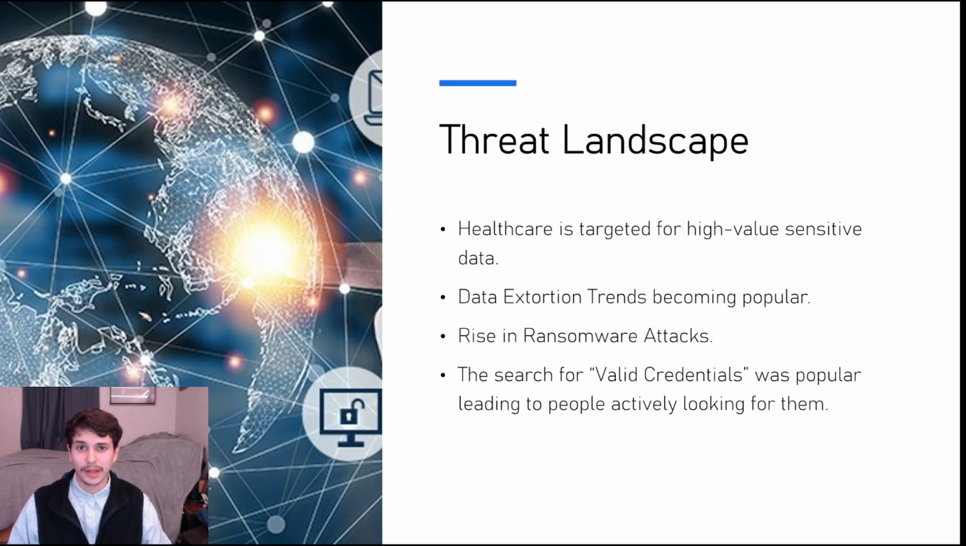Next, we'll take a look at the threat landscape at the time in 2022. Of course, healthcare was and still is a high value target. And at the time, data extortion trends were occurring, as well as a rise in ransomware attacks. And according to some research I looked at, valid credentials was a high level impact at the time, as people were looking for these credentials to then use and test to try to get into these systems. So of course, it was one of the first things they looked at when they were granted access to that employee's personal device.